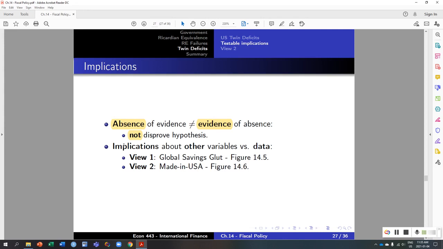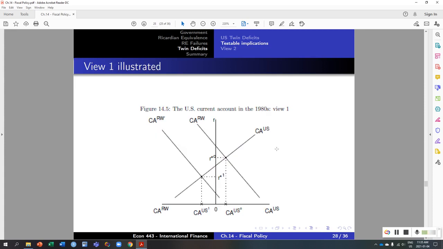And what we're going to do to see if we have supporting evidence for that hypothesis is look at the implications about the twin deficits, about other macroeconomic variables, and how it performs when you put it to the data. So again, we're going to have those two views, the global savings glut hypothesis and the made in the USA hypothesis in figures 14.5 and 14.6. View 1, the global savings glut, says that the US current account deficit that we're trying to tie down to a budget deficit is actually due to foreign factors. We've seen this before. It says the US current account deficit is due to foreign factors and not to domestic ones.